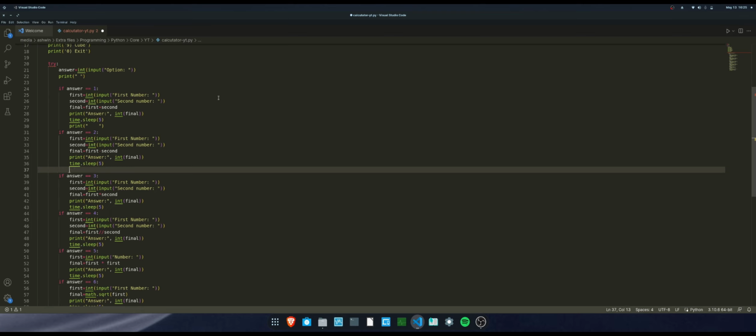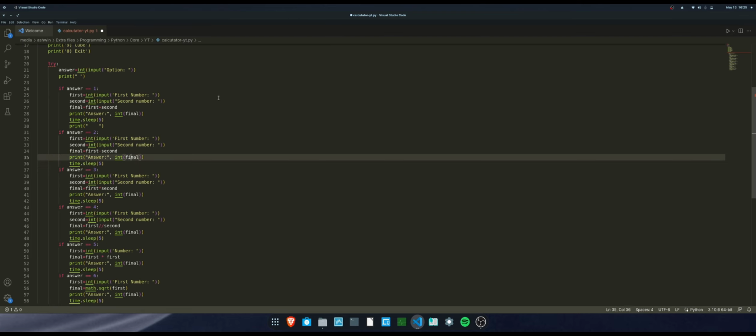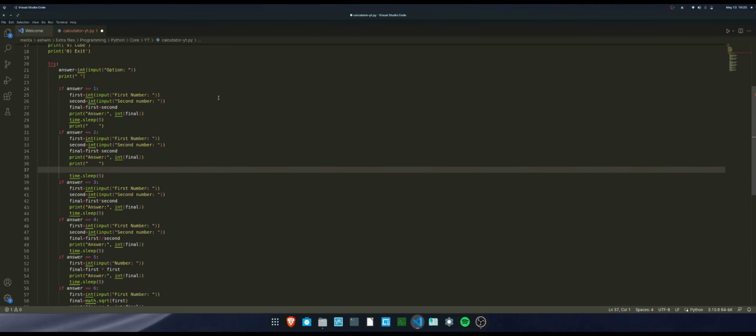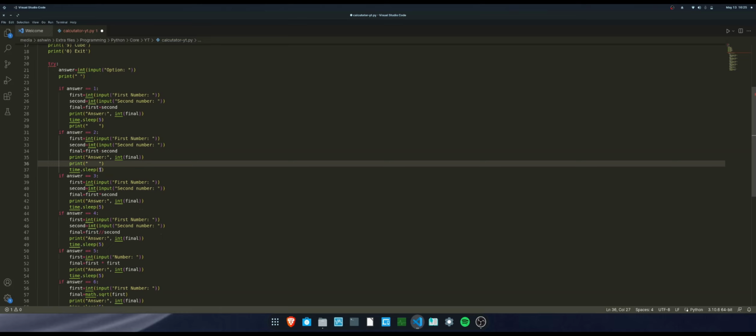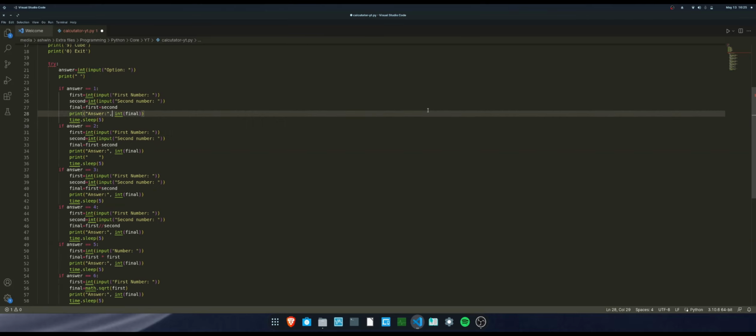Oh wait, I actually took a screenshot. Yes, so let me just input it here, because nothing should be after the time block. If you put anything after time block sleep, it's just gonna ignore it. It's not gonna execute. So yes, we just put this over here.